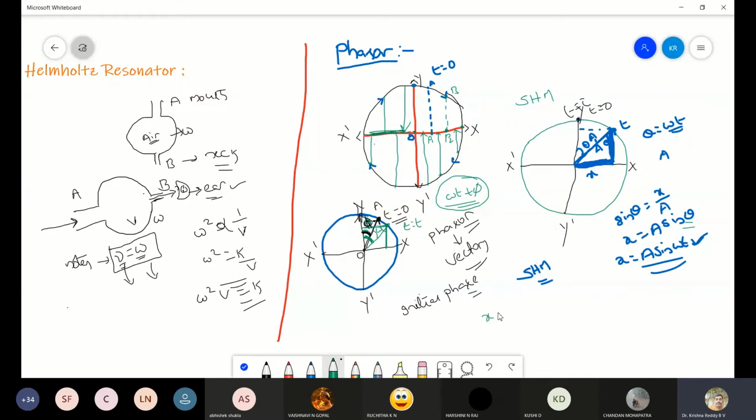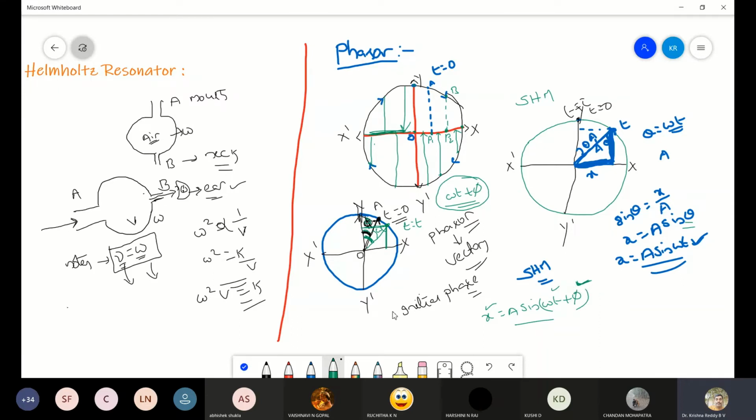In this case, the equation which we can write is y equals a sin(omega t plus phi). This is the equation which represents the position of a particle after a time t, which has an initial phase phi.